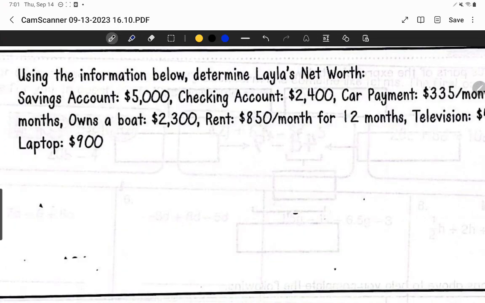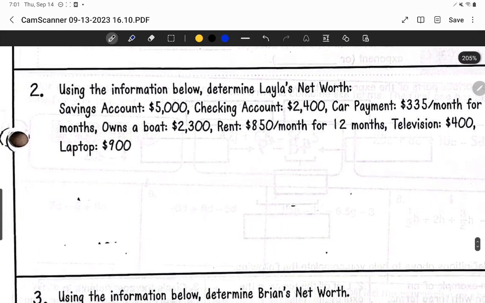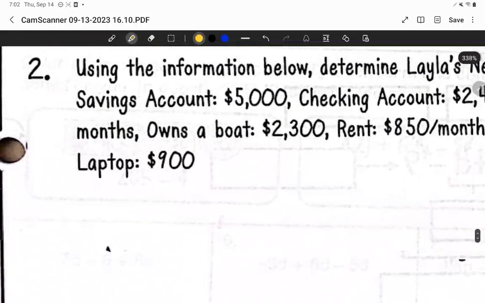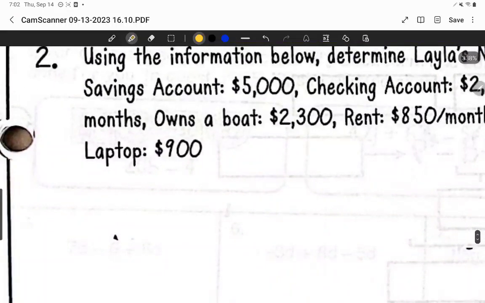Alright, so this one says use the information below to determine Layla's net worth. So we're going to identify our assets and we're going to identify our liabilities. My assets, I'm going to highlight yellow. My liabilities, I'm going to highlight blue. So a savings account, as we discussed, is our very own money. So we don't owe on that money, and therefore that is an asset.